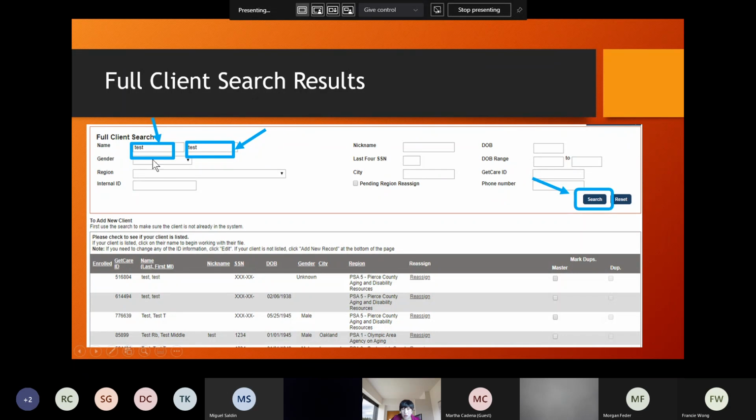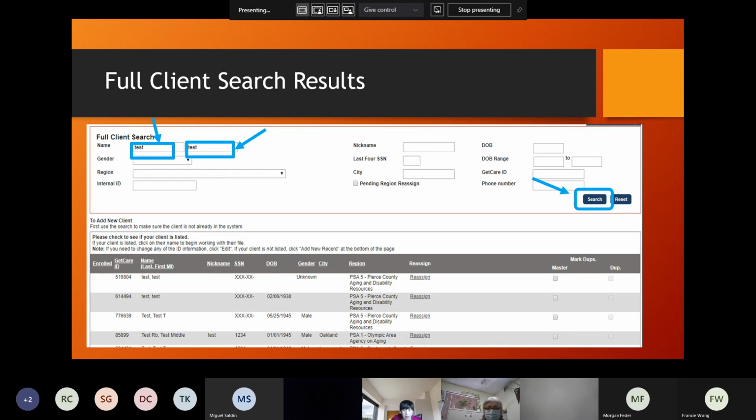So here, for the last name, test, TES or TST, and then let's say the first name is test, you use fewer letters, between 2 and 4, depending on the length of your client's name.